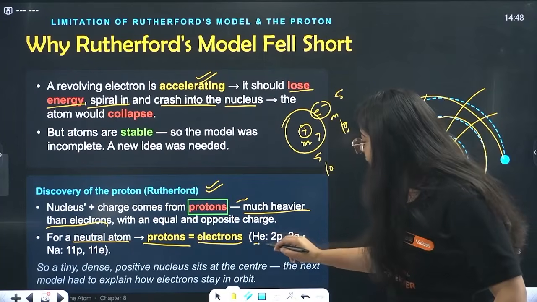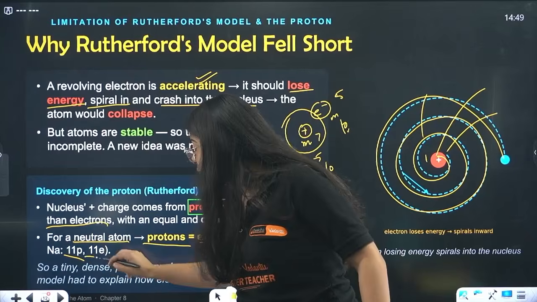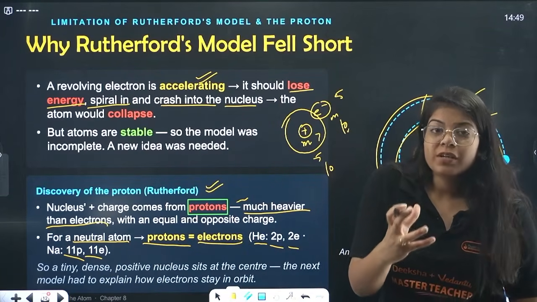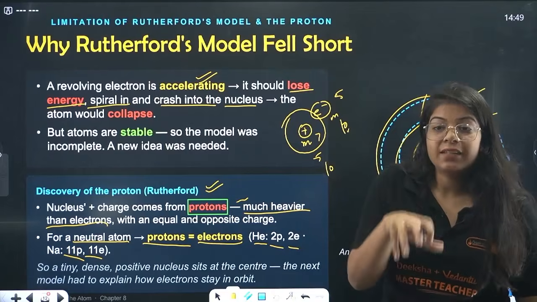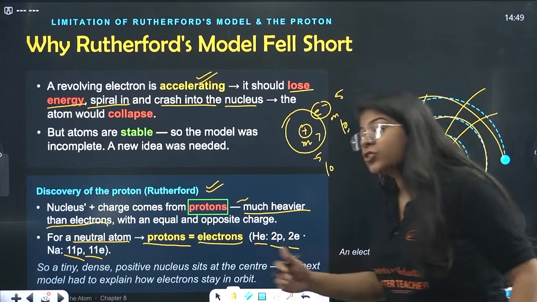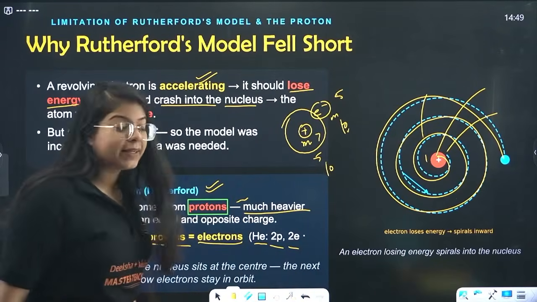That means in helium we have 2 protons, 2 electrons. In sodium we have 11 protons, 11 electrons. So there is a tiny dense positive charge that sits inside the nucleus, that is called our proton. Okay, so the next model actually explains what is happening.